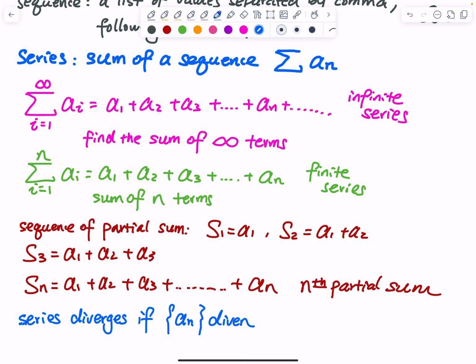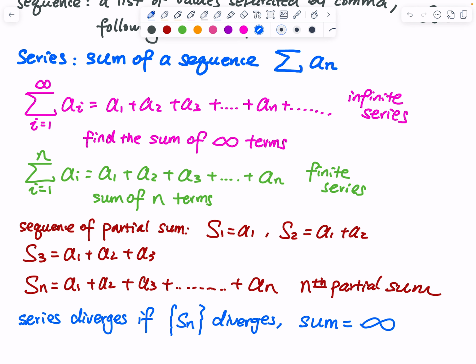If the sum, oh sorry, this is not an, this is supposed to be Sn, the partial sum in curly brackets, the partial sum diverges. Then the sum equals infinity.